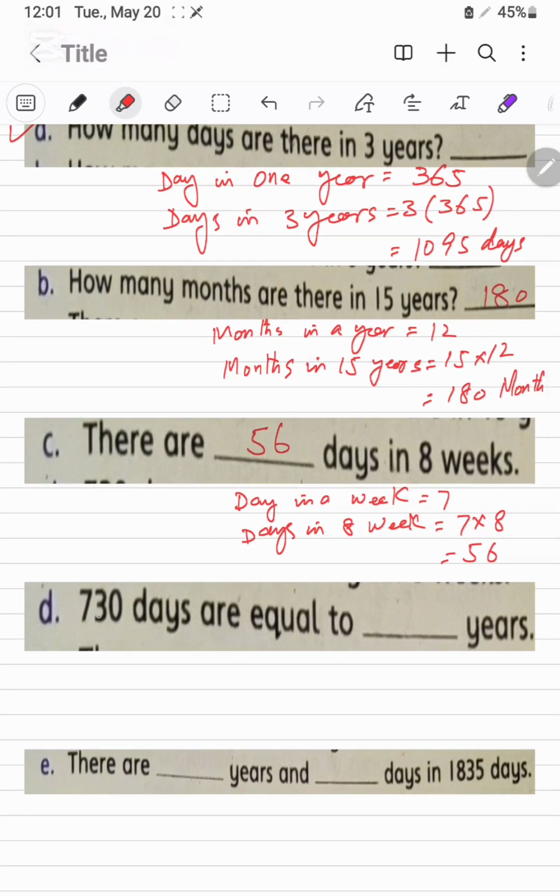Next, 730 days are equal to how many years? So we will divide these with 365 days. Days in a year, that are the 365.